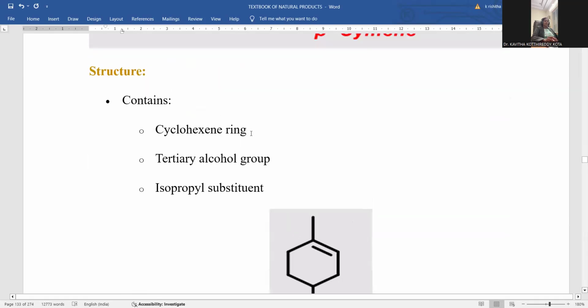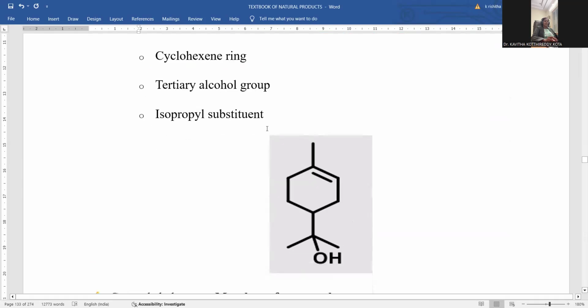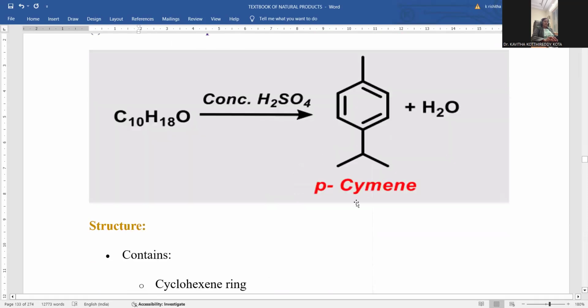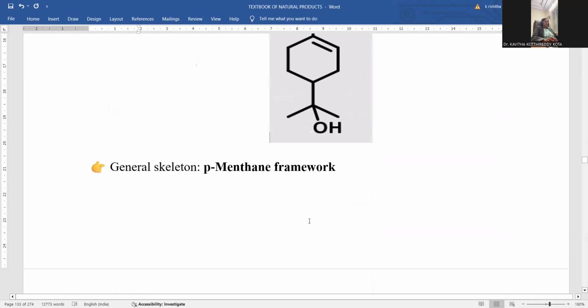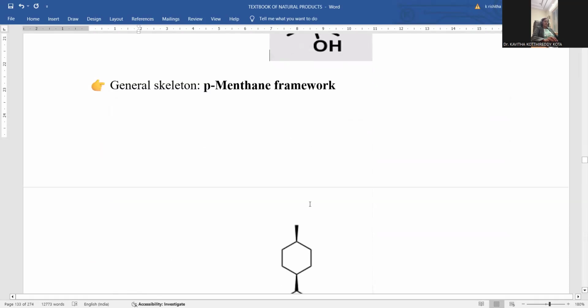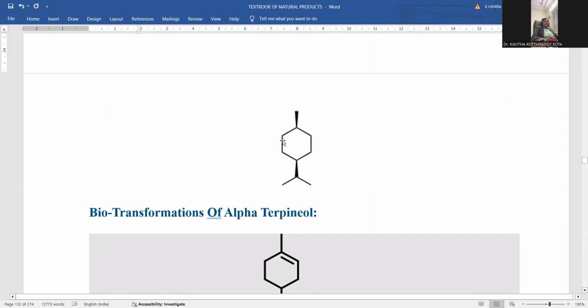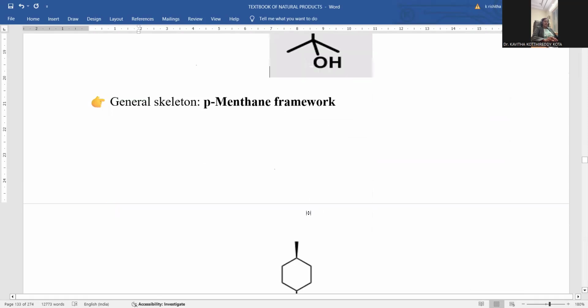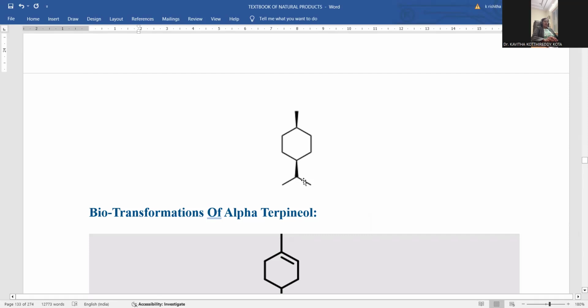It indicated that there is a cyclohexane ring. It indicated that there is an alcoholic group in the molecule. There is isopropyl substitution within. So you got the entire structural idea about this alpha terpineol by the formation of this paracymene. It is the key reaction within the structural elucidation of alpha terpineol. The paramenthane framework is located within. Paramenthane means cyclohexane with methyl and isopropyl. If this is the skeleton, that is called paramenthane. This skeleton is allocated for this alpha terpineol.